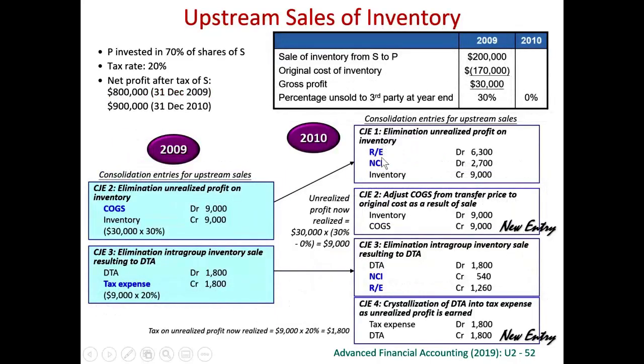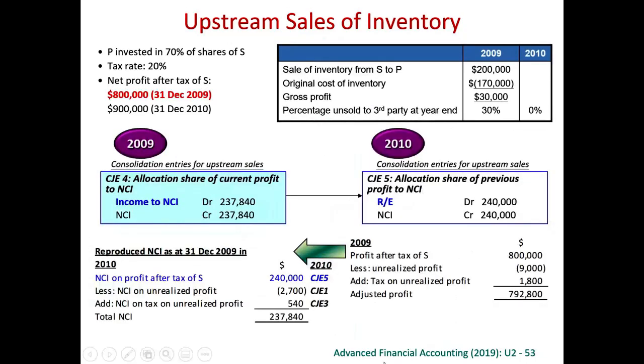If we have not shared between the retained earnings and the non-controlling interest here, if you simply debit retained earnings 9,000 here, that means you did not share it to the NCI. Then here you may need to do some adjustments like this, right? For that 9,000, we should reduce the profit.